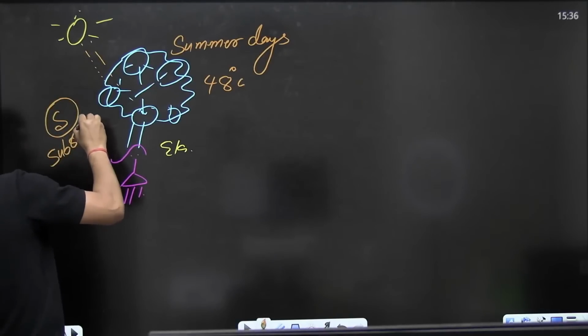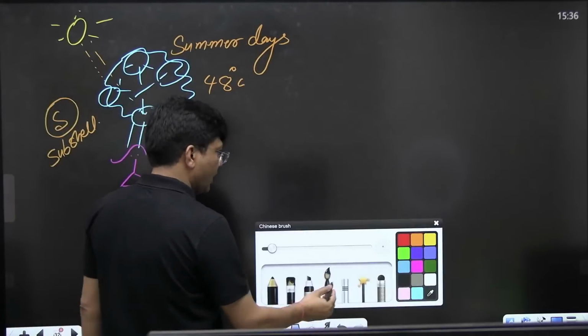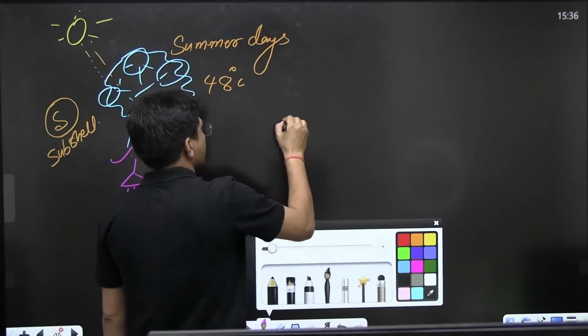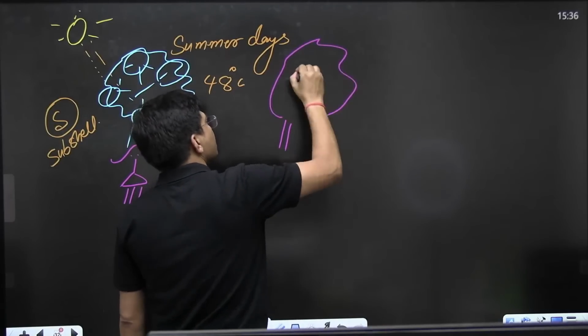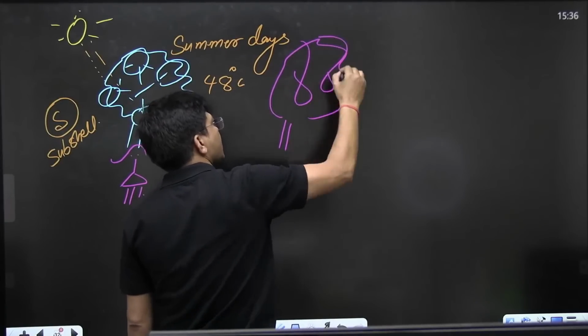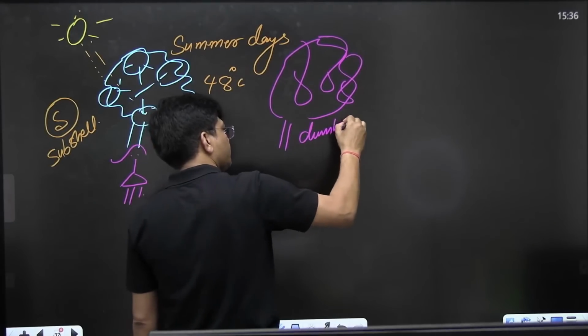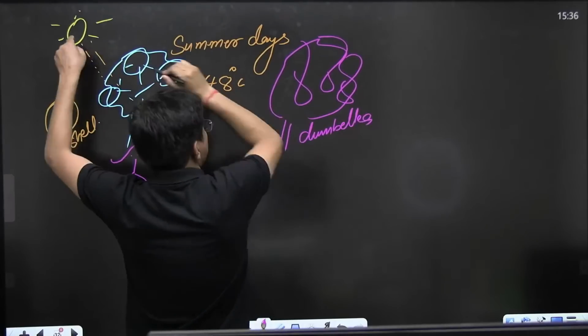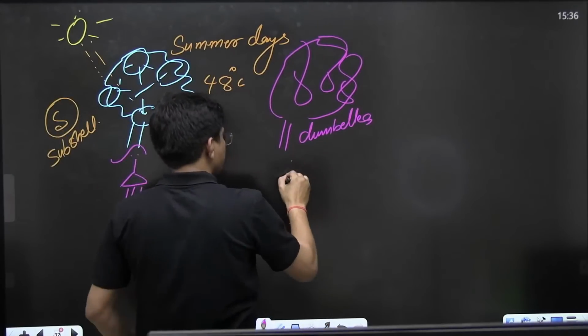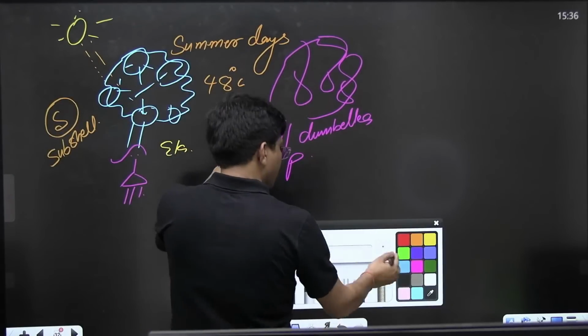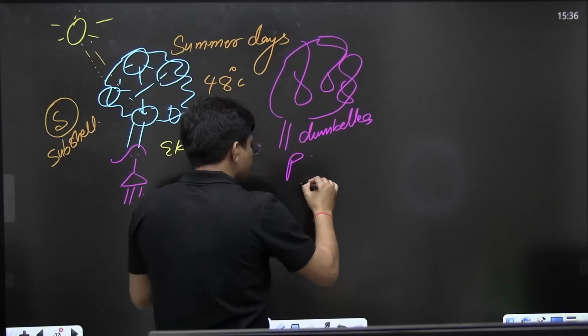Now let me draw another tree. Its leaves are dumbbell shaped, and sun rays are coming. This is the P subshell. The same Ela is standing over here.